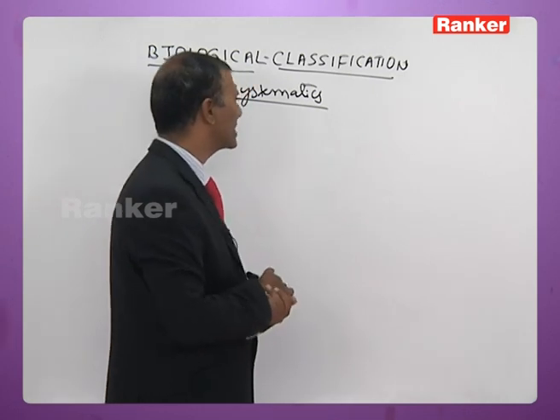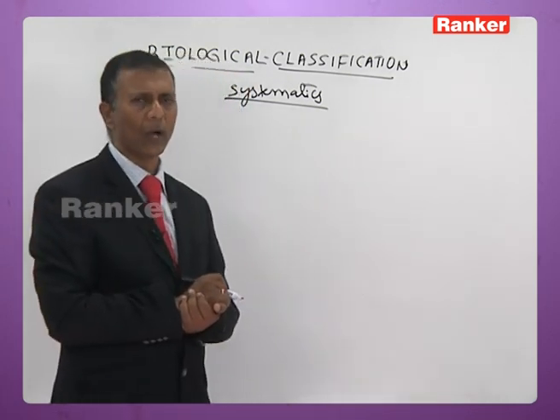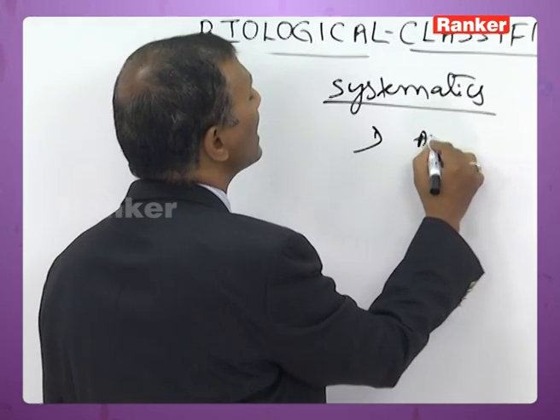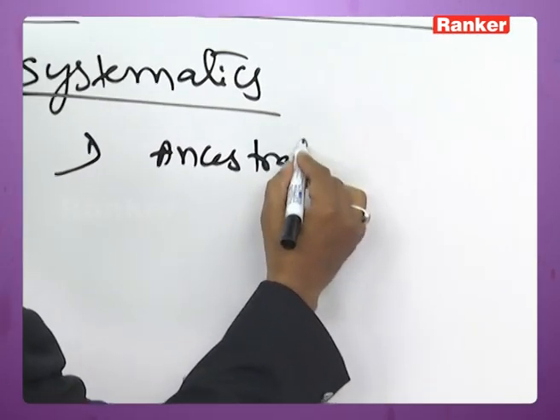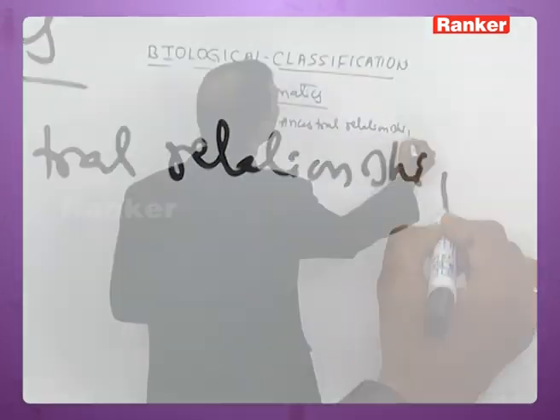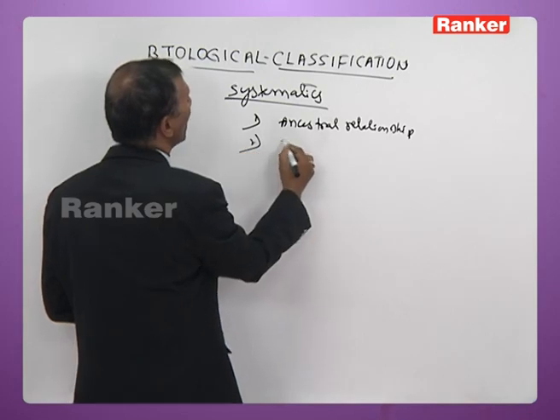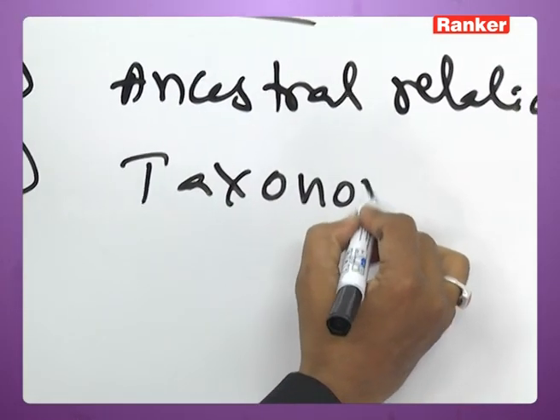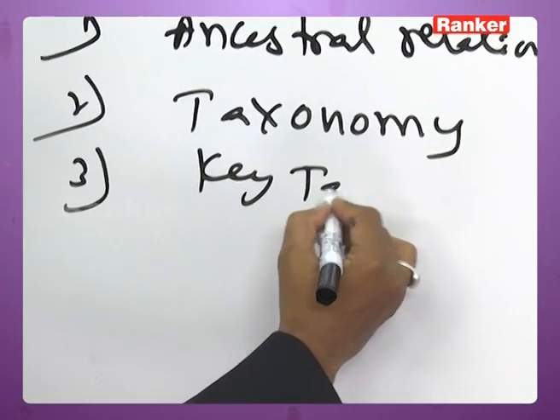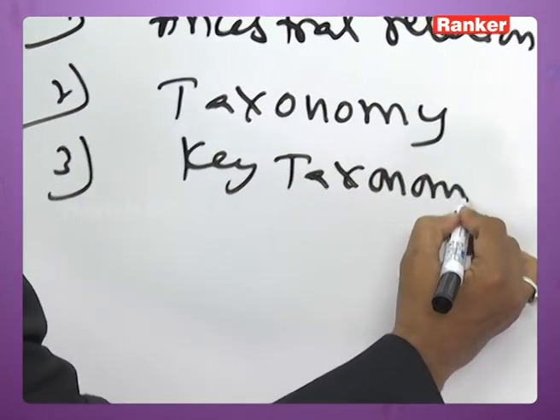So the characteristics that are taken into account in systematics are: number one, ancestral relationship between organisms. Number two, taxonomical characteristics, that is classification. Number three, key taxonomy.